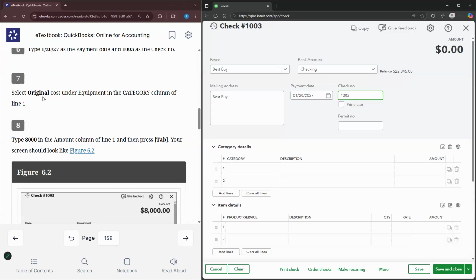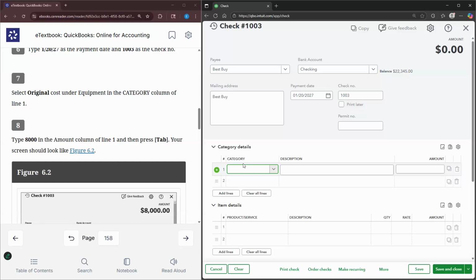So we're going to select original cost under the equipment in the category column. So this is the category column. This is the product or service. So we use the category column when what we are purchasing or paying for does not impact inventory. If it does impact inventory, that is where we're going to use product service.